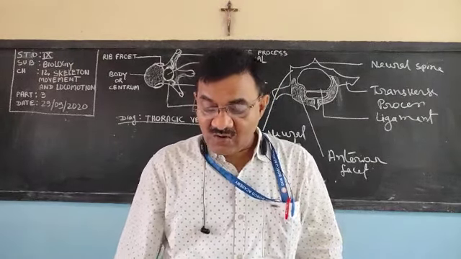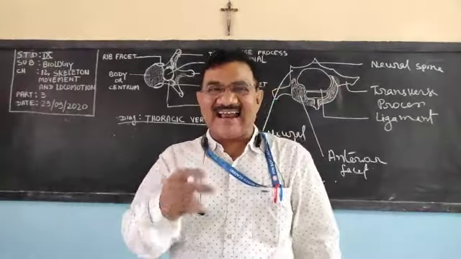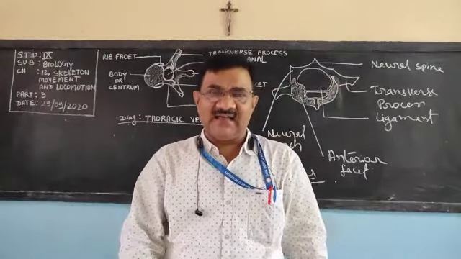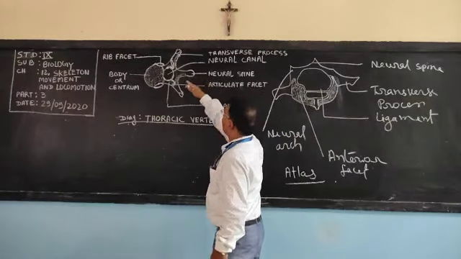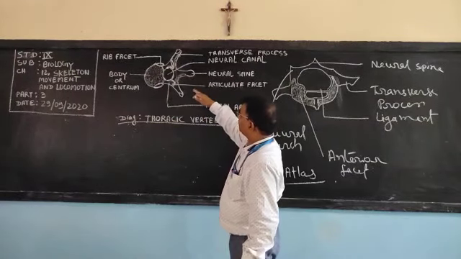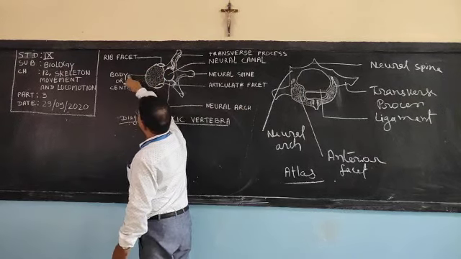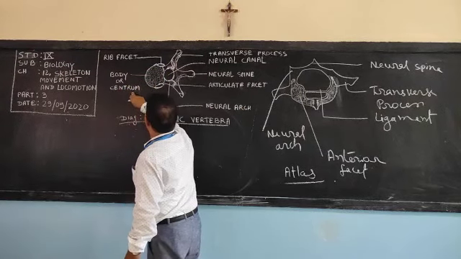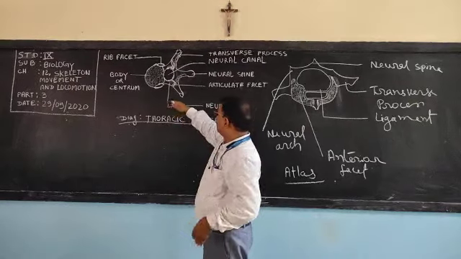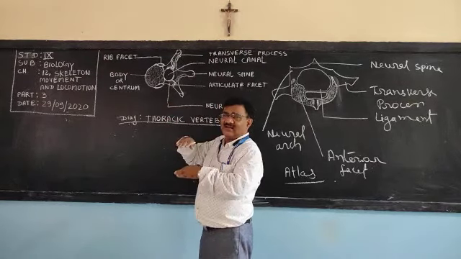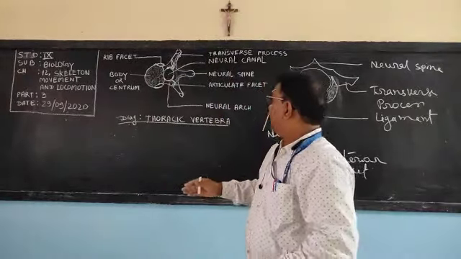Let me show you a diagram of a thoracic vertebra. See here, this is the diagram of a thoracic vertebra. This solid part is called the body or centrum. 12 such bones are there, 12 thoracic bones, fixed one over the other.